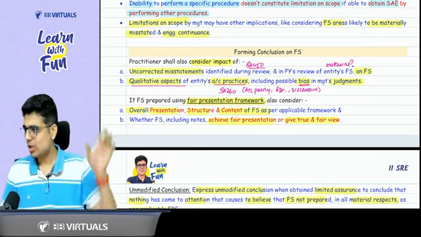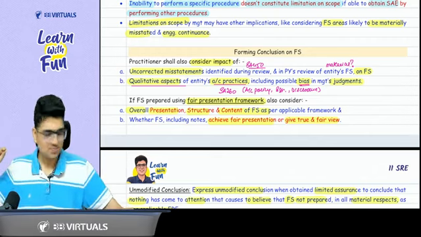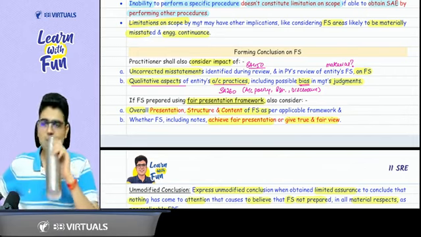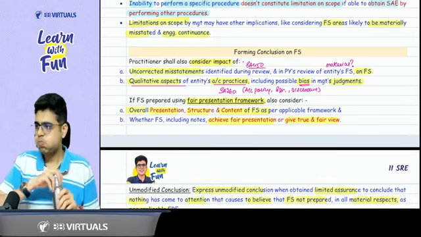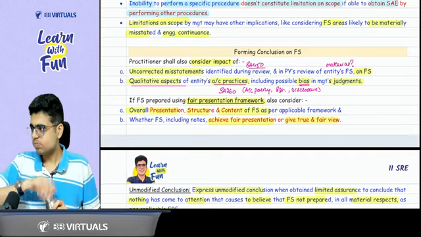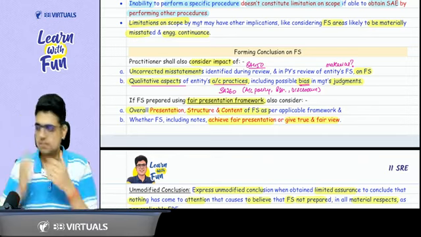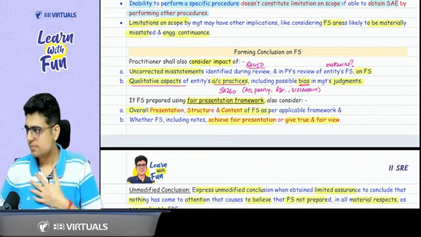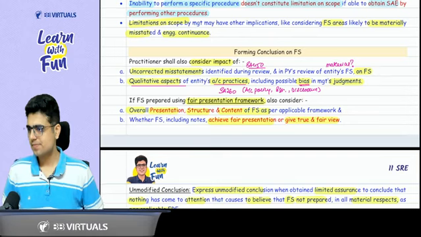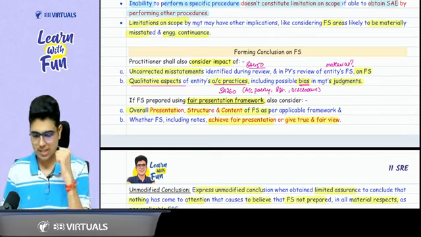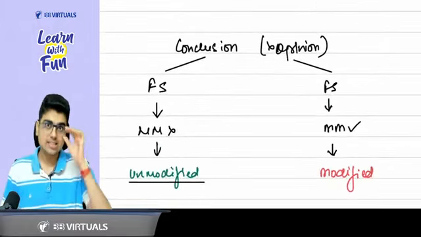Do you want me to give you a quick overview of this part also in this revision? If you say yes, we will do it. Tell me. Yes, sir, we want. So before I give a quick overview, I hope all of you now understand.